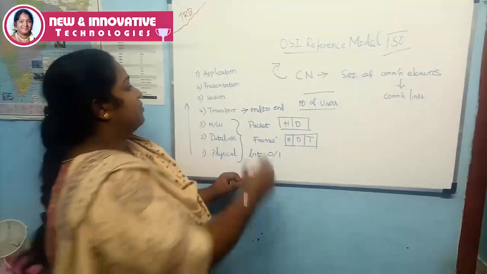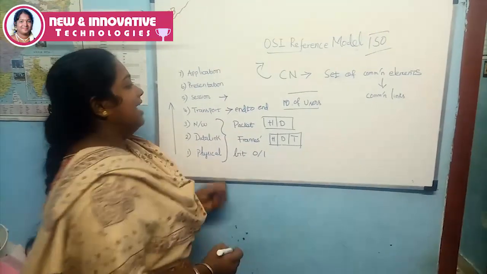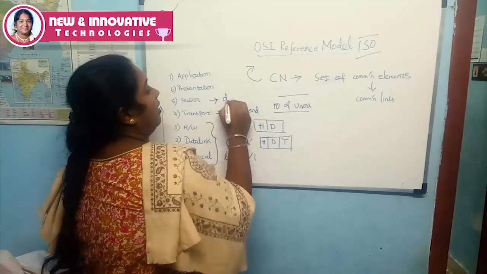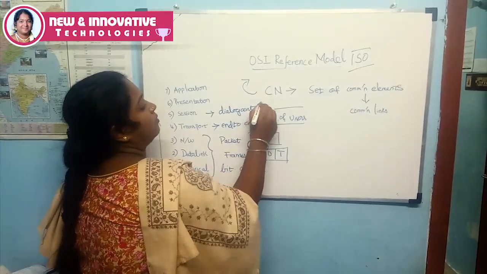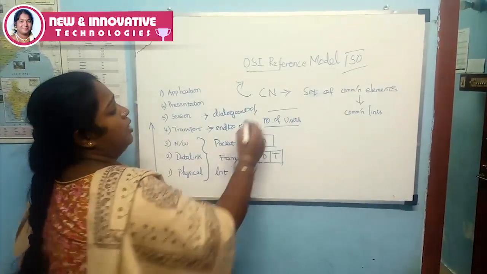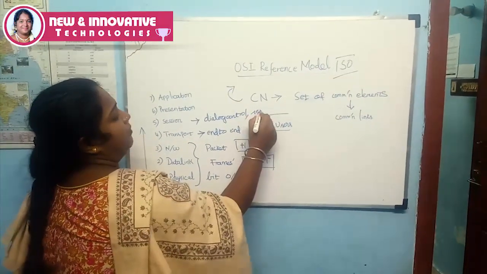The fifth one is the session layer. The session layer is mainly used for dialog control and ensures security.